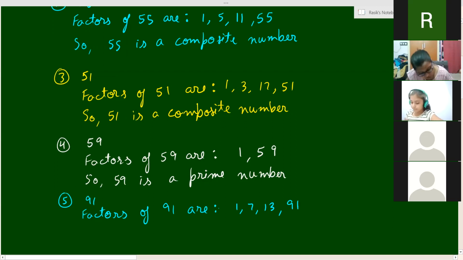कभी कभी ऐसा लगता है the number is a prime number because you are only able to find 2 factors, but sometimes it is not like that. जैसे कि in this case 7 and 13 are the factors of 91. So that means it has 4 factors. It is a composite number.